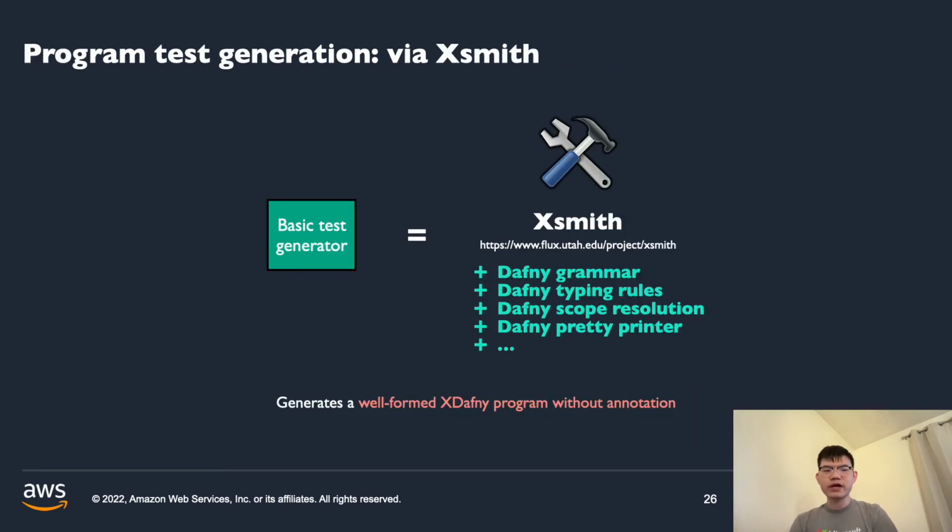Now, there's one component that I skipped over, which is the very first component, the basic test generator. The generator produces a random, well-formed X-Dafny program without any annotation. And this is done by using a research tool named XDSmith, which provides a domain-specific language to create a program generator.